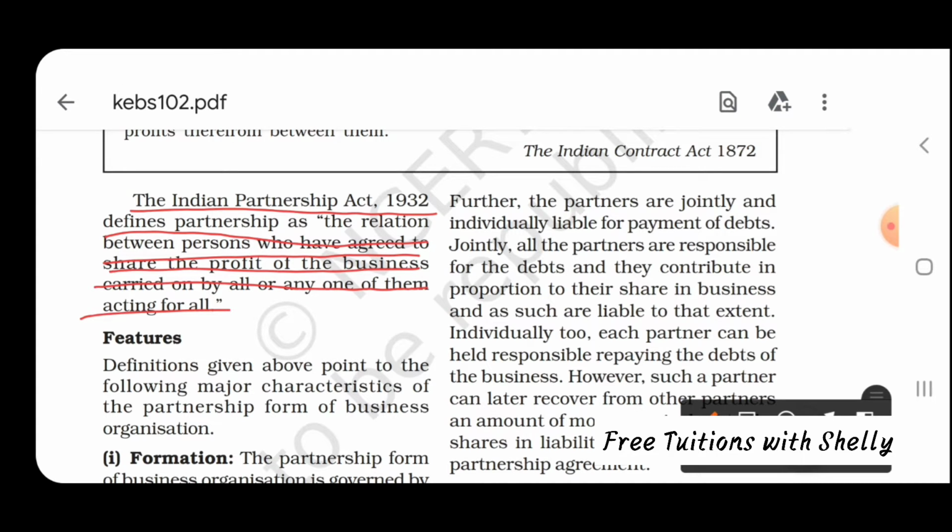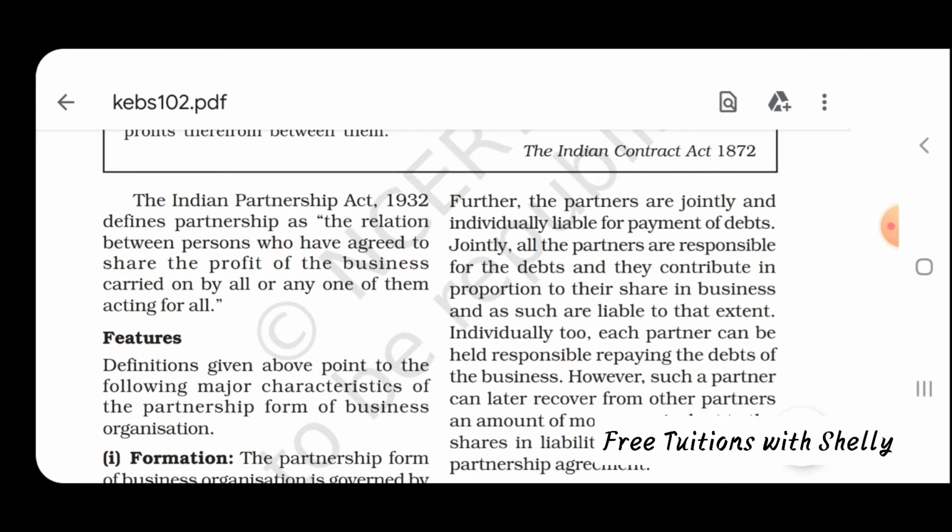So the act which governs the formation of partnership is the Indian Partnership Act, and it defines partnership as a relation between persons who agree to share the profit of a business carried on by all. That is, two or more members come together to form a business, and they have agreed to share the profits arising out of the business. All the members can carry out the business, or any one member can carry out the business on behalf of the others. So it can be in either of the two ways.